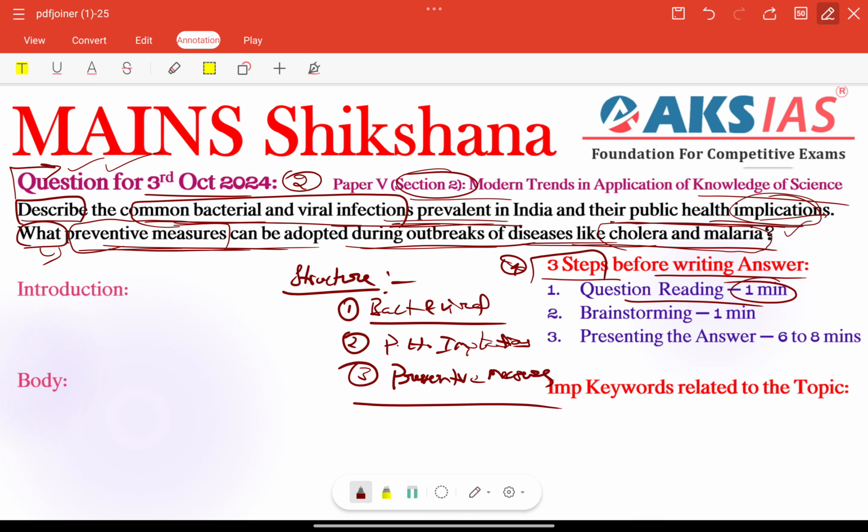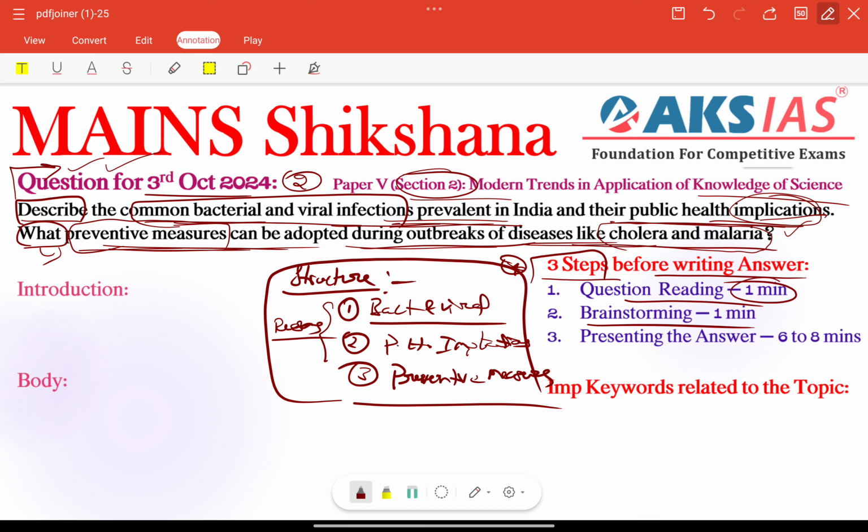So this is the perfect structure. Beyond that, no need to write anything else. But in the first and second part, we can also provide some reasons for these viral and bacterial infections, right? Other than that, no need to worry about creating the structure, a simple structure, right? So the next step is brainstorming.